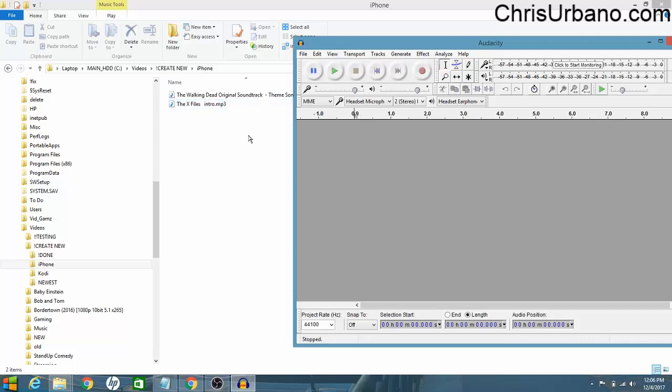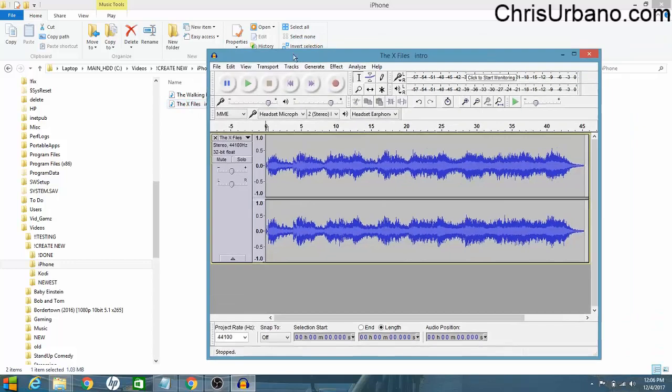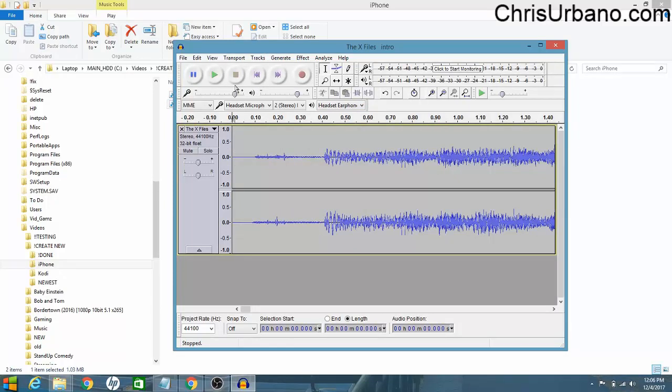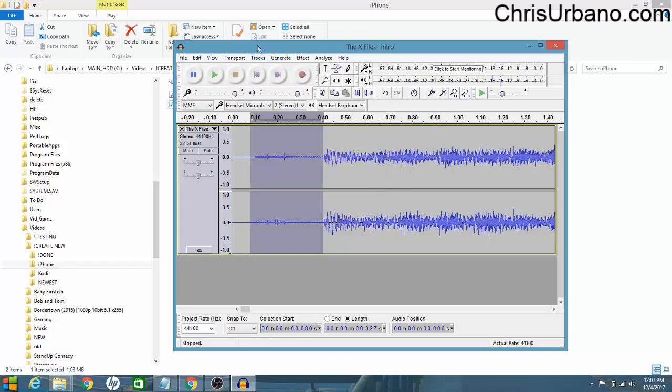Okay, this is the X-Files one that I showed you, which has the error at the very beginning. So let's just zoom in and let's listen to it here. Did you hear that? It's this very beginning here. So what I'm doing is selecting what looks like the problem. Yep, that's it right there. So you can go to Generate Silence if you want, but I'm just going to delete it because I don't need it there.